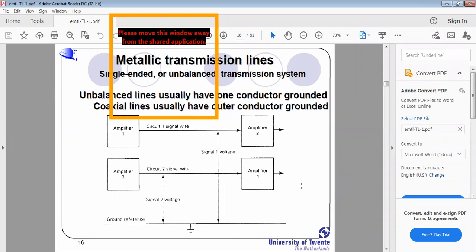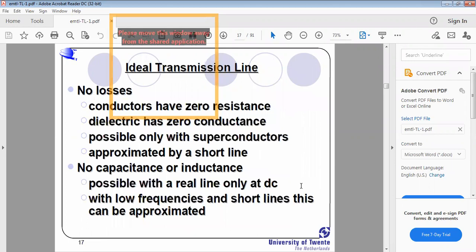Why? Because an in-depth analysis of this may lead to slight confusion for you, and moreover, that is not a part of our syllabus. So just leave the topic, and this is again the first topic: ideal transmission line.